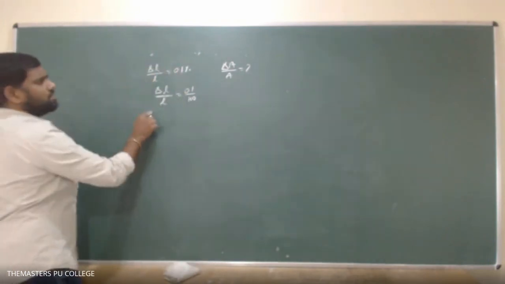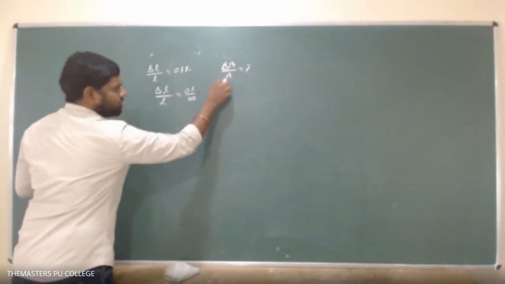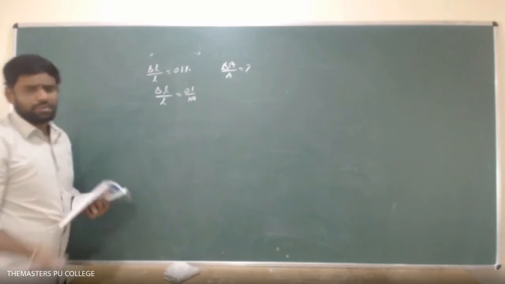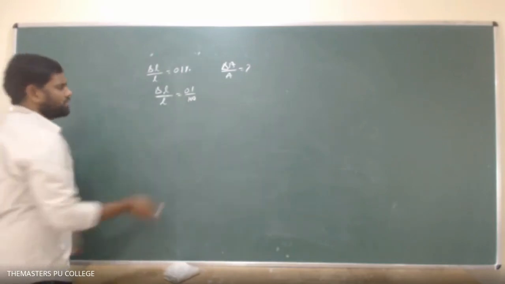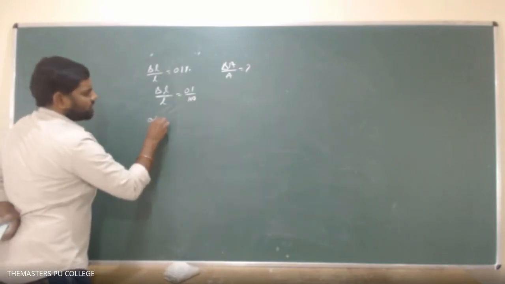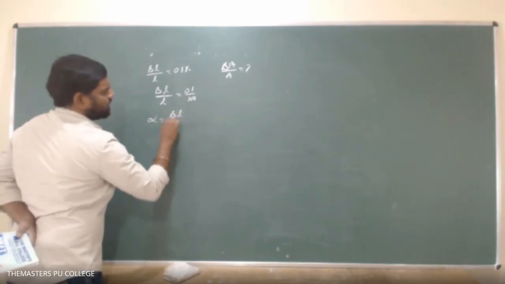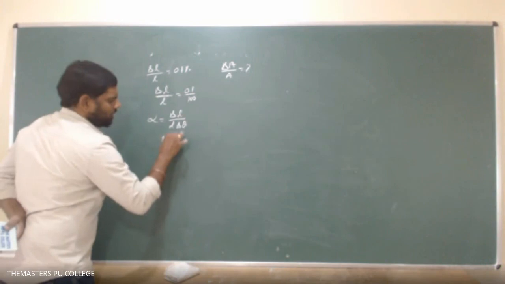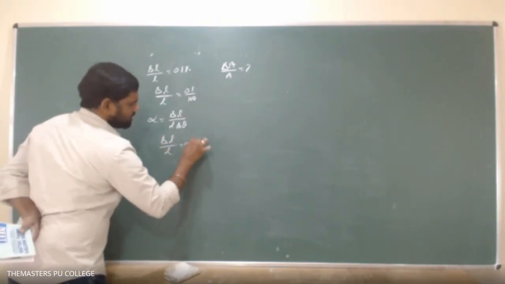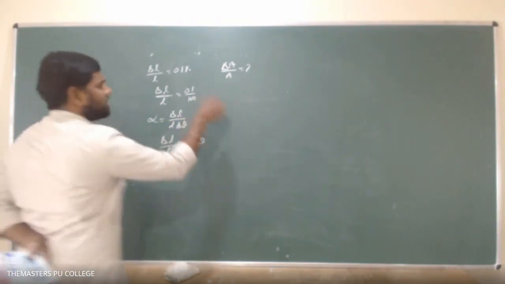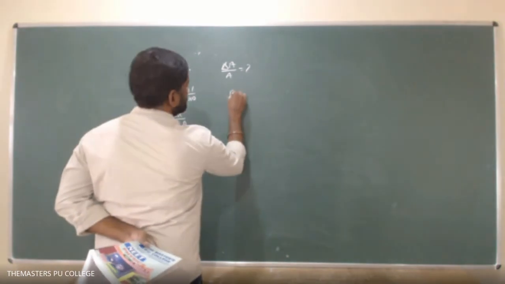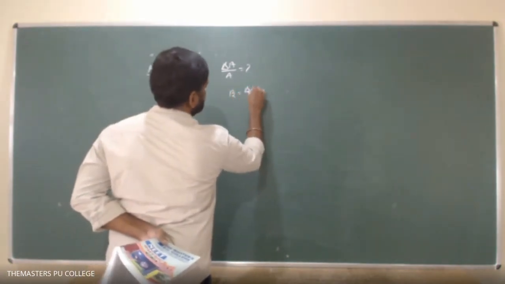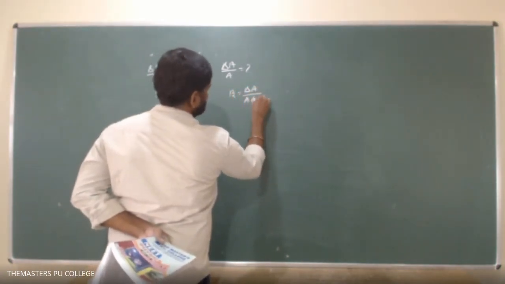Here this rod and this metal plate both are made up of the same material. And from the relation, what can I write? Alpha equals delta L by L into delta theta. So therefore, delta L by L equals alpha into delta theta. Similarly, beta equals delta A by A into delta theta.